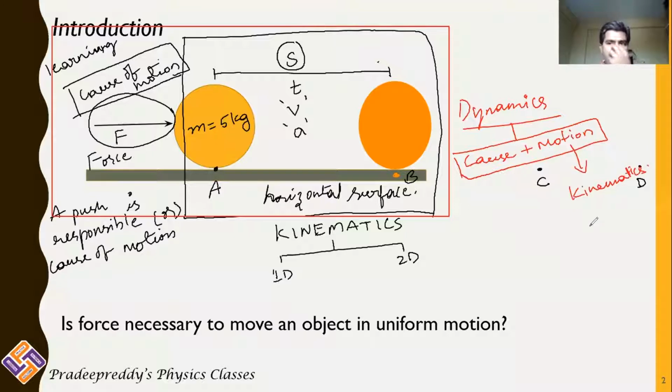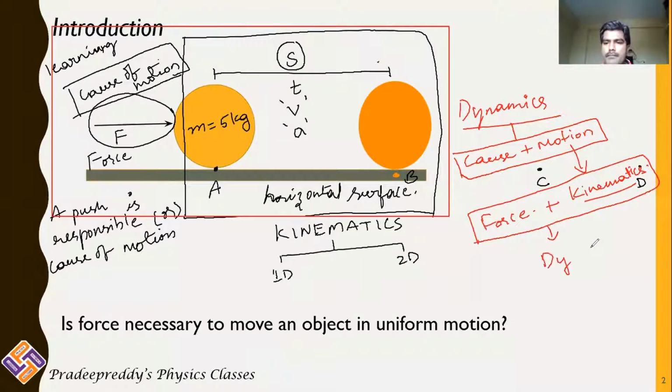So in this chapter, we will be adding some more extra concepts to kinematics. For this kinematics part, we will be adding force. Therefore, force along with the discussion of kinematics becomes dynamics. Clear? So how can you define dynamics? Dynamics is the part of mechanics which deals with the motion of a body with reference to the cause of the motion, with reference to external force.